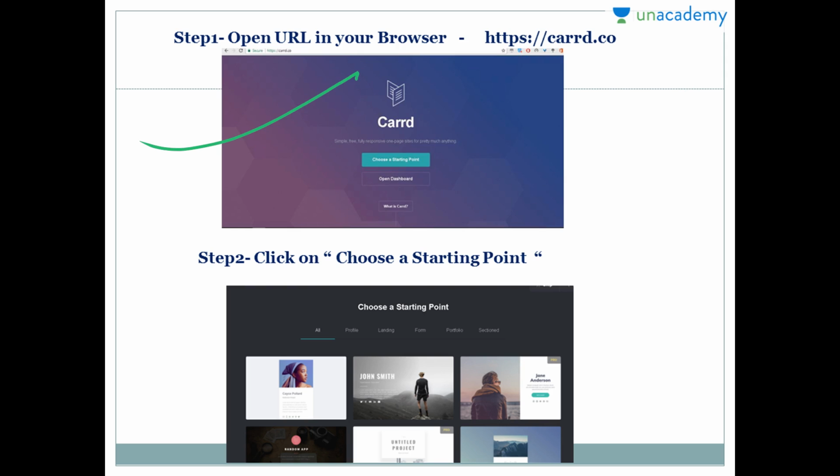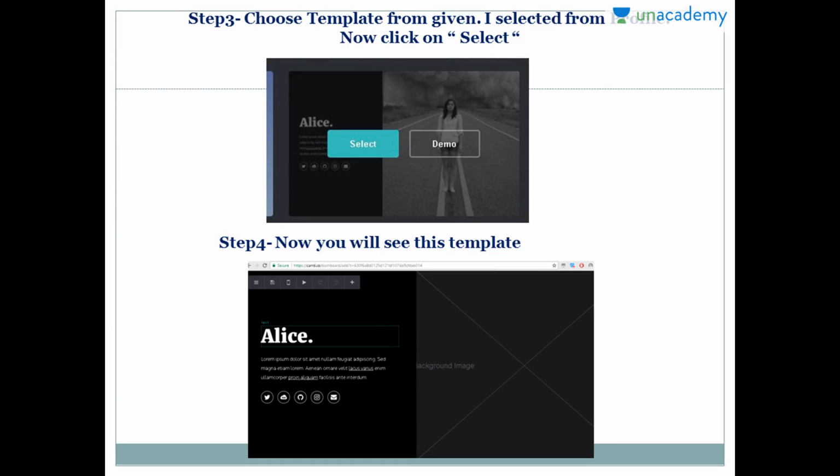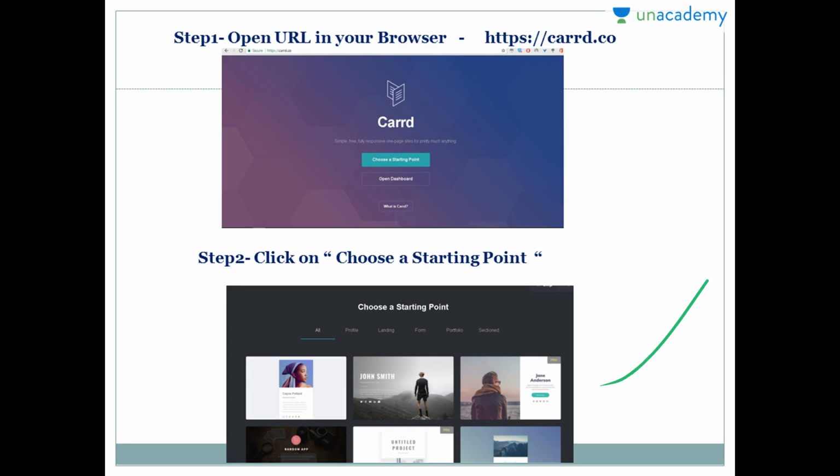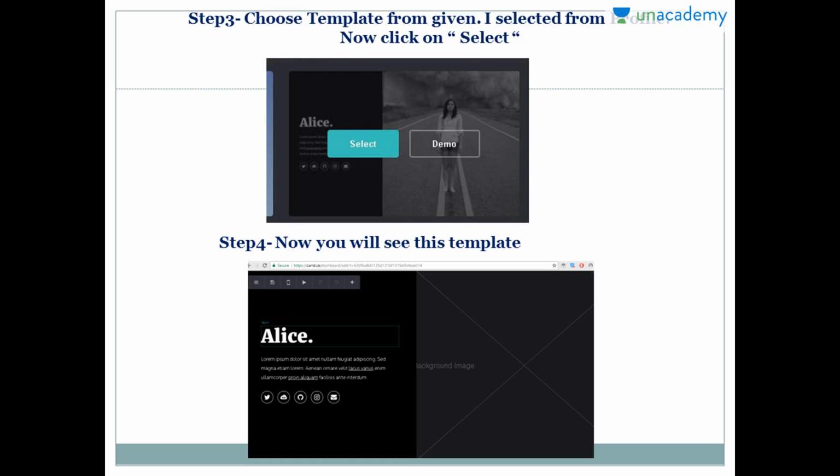Now step 2 will be to click on "Choose a starting point." As you can see, you will click on that and you will get this screen. Now step 3 is you need to choose from the several templates, like we have seen in the previous slide. You can choose any template, but for the portfolio's sake, we will use the profile template, and I have used this template which is named Alice at the back. Now you need to click on the select button after choosing your own template according to your requirement.